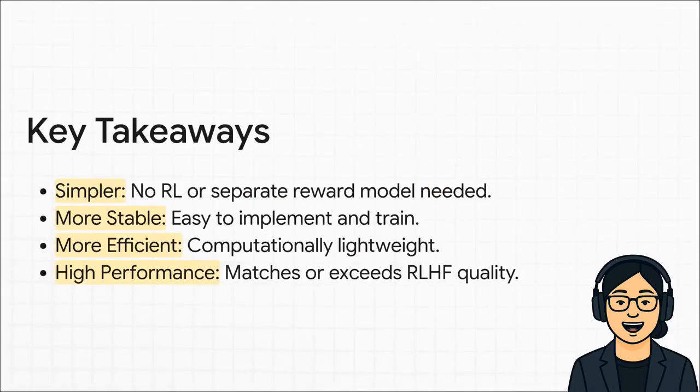So let's wrap this up with the key takeaways. What does this all mean? Well, number one, DPO is way simpler. It just yanks entire stages out of the old alignment process. Number two, it's more stable, which means it's way easier to train. Number 3, it's more efficient, so it's cheaper and uses less compute. And maybe most importantly, number 4, the performance is top-notch, matching or even beating RLHF. What this means for everybody building AI is that aligning these powerful models is about to get a whole lot easier, cheaper, and more reliable.